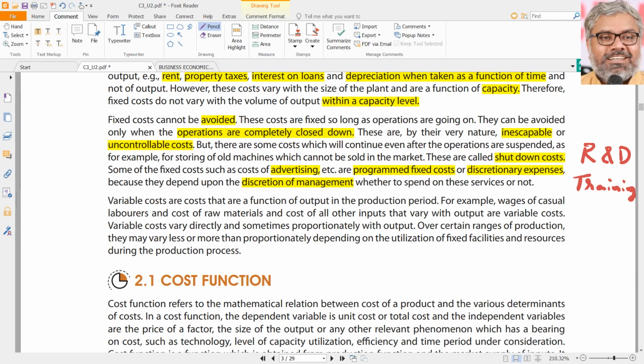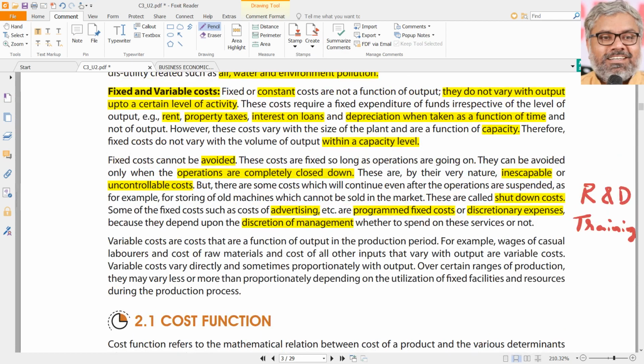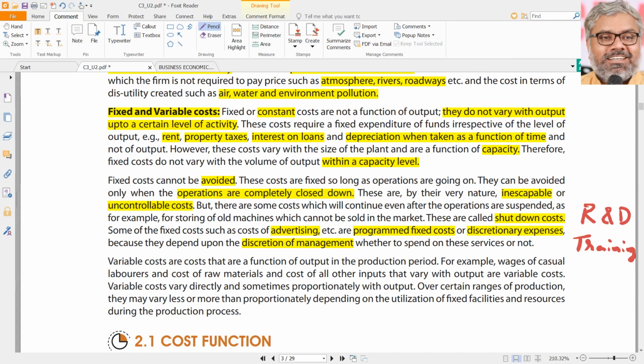In periods of recession or where the business is not doing well, what the companies will do, they will cut this R&D, training, advertisement, like this. Some costs are discretionary. A lot of companies will have entertainment expenditure. Staff will be going to parties and all that, different places, excursions. These can be cut in the bad times. In the good times, they can be spent. There is a discretion of the management.